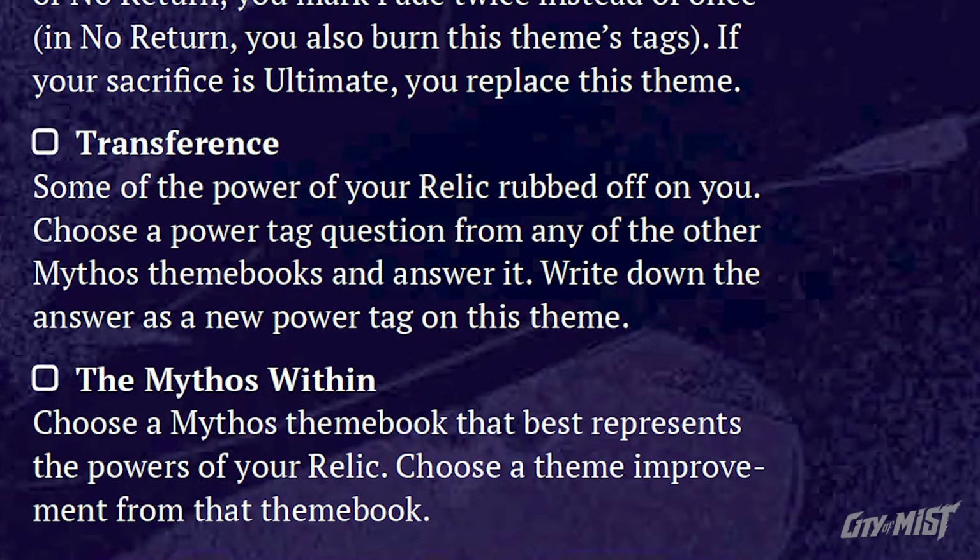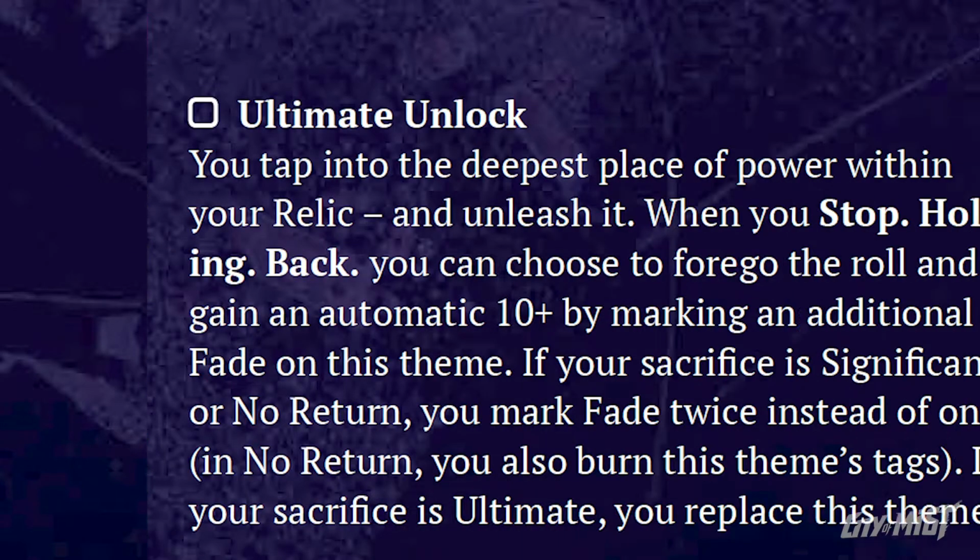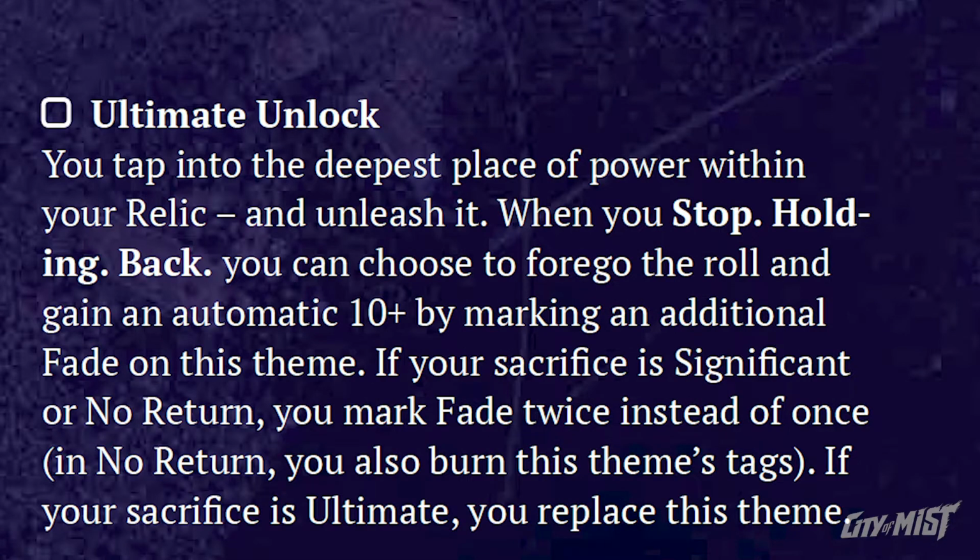Relic theme improvements reflect this by giving two separate options for gaining power tags from other theme books. Eternal Bond and Ultimate Unlock also give extremely powerful abilities at the cost of marking Fade, making Relic a theme book that could be more easily sacrificed and then replaced with a new theme. The Relic theme book is almost as versatile as Adaptation, so it could be used for any role, but it does make you dependent on your stuff. Whatever magic item you create, be sure not to forget it on the bus.